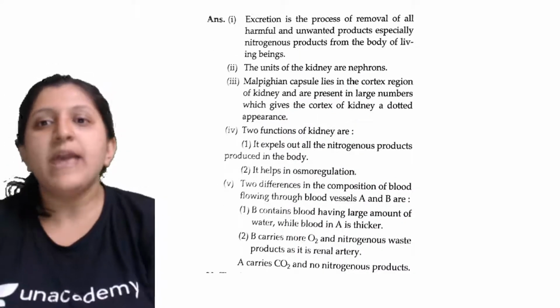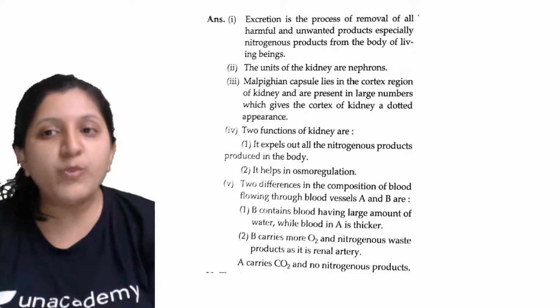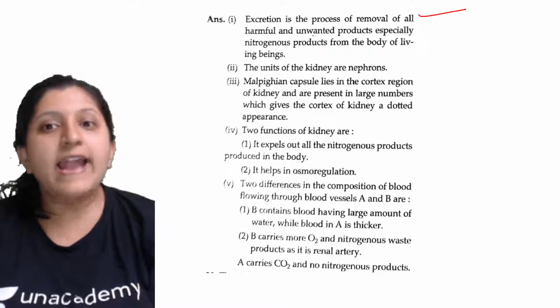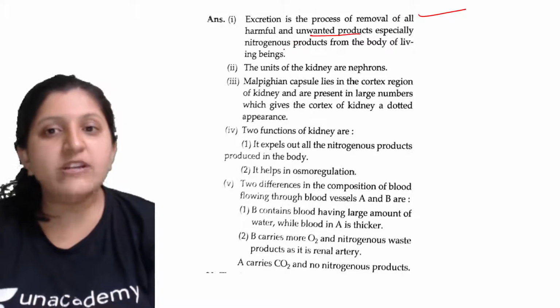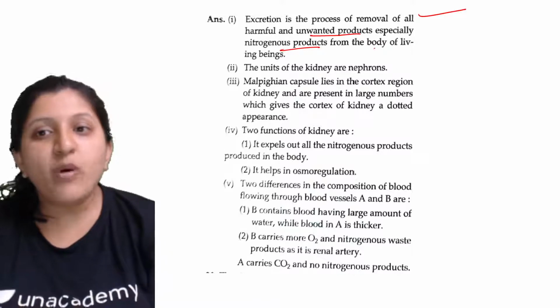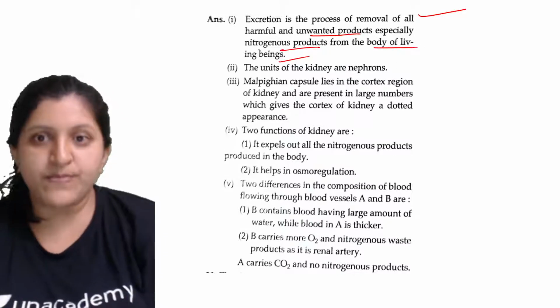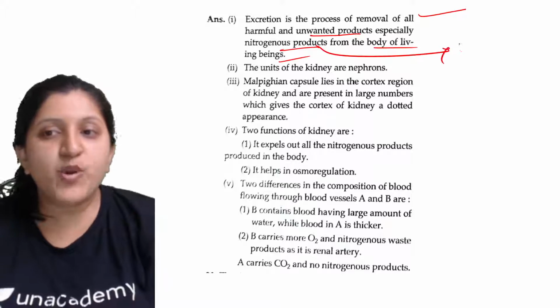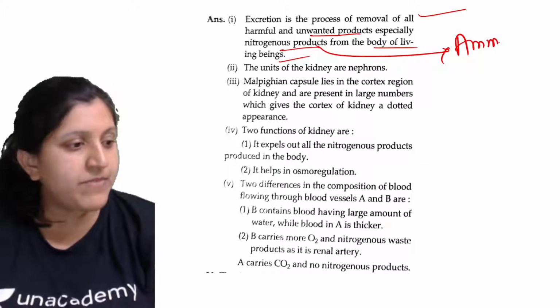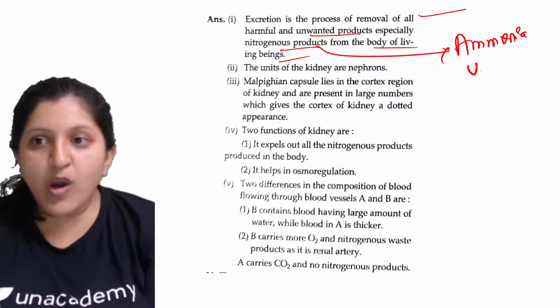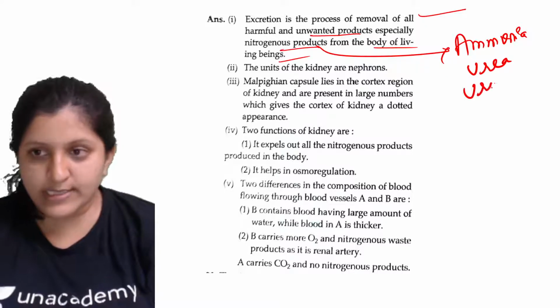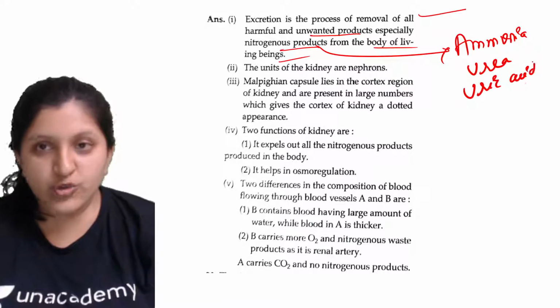So you can see here, excretion is the process of removal of all harmful and unwanted products, especially the nitrogenous products, from the body of living beings. Under nitrogenous products come ammonia, urea and uric acid. All of these are nitrogenous waste.